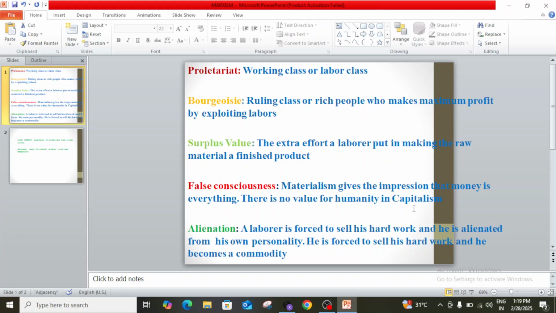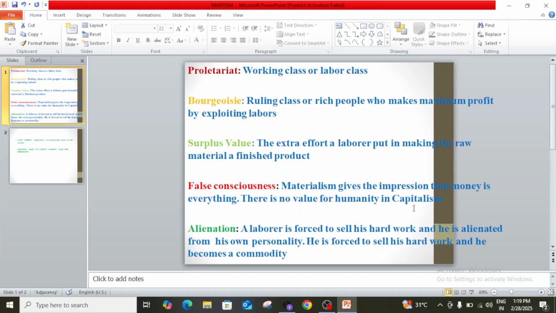And he is even separated from his inner sense, personality, and humaneness. This means that in a bourgeoisie society, a laborer is even separated from his own personality, his own thinking process, his own humaneness.